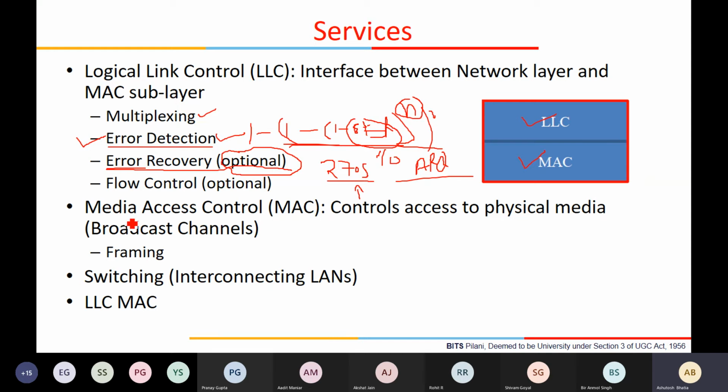Ethernet does not use error recovery or any retransmission at the link layer. It only does error detection, done. The rest will be taken care of by the transport layer, so end to end. So Ethernet does not use any retransmission, and it does not use error correction, which is called forward error control.